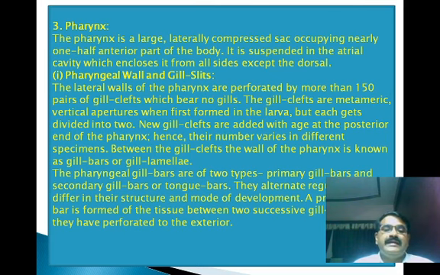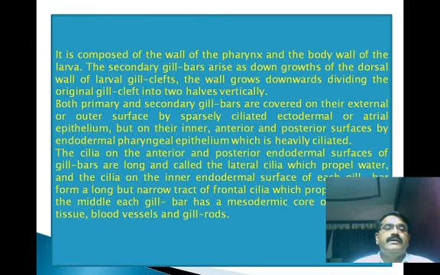Okay, the pharyngeal gill bars are of two types: primary gill bars and secondary gill bars or tongue bars. They alternate regularly and differ in their structure and mode of development. A primary gill bar is formed of the tissue between two successive gill clefts after they have perforated to the exterior. It is composed of the wall of the pharynx and the body wall of the larva. The secondary gill bar arises as a downgrowth of the dorsal wall of the gill cleft. The wall grows downwards, dividing the original gill cleft into two halves vertically.